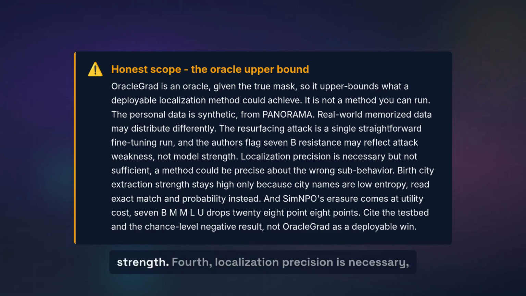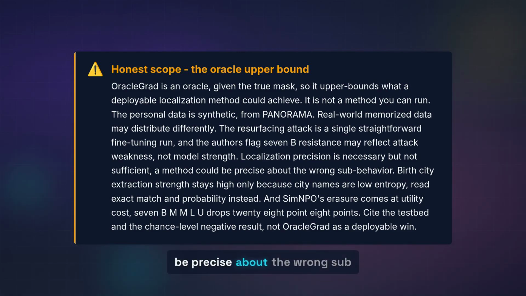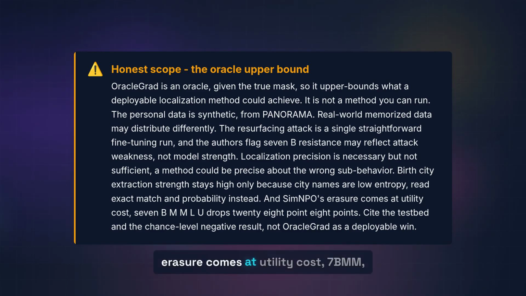Fourth, localization precision is necessary but not sufficient. A method could be precise about the wrong sub-behavior. Fifth, birth city extraction strength stays high only because city names are low entropy, read exact match and probability, not extraction strength, for birth city. And SimNPO's erasure comes at utility cost, at 7B, MMLU drops 28.8 points.